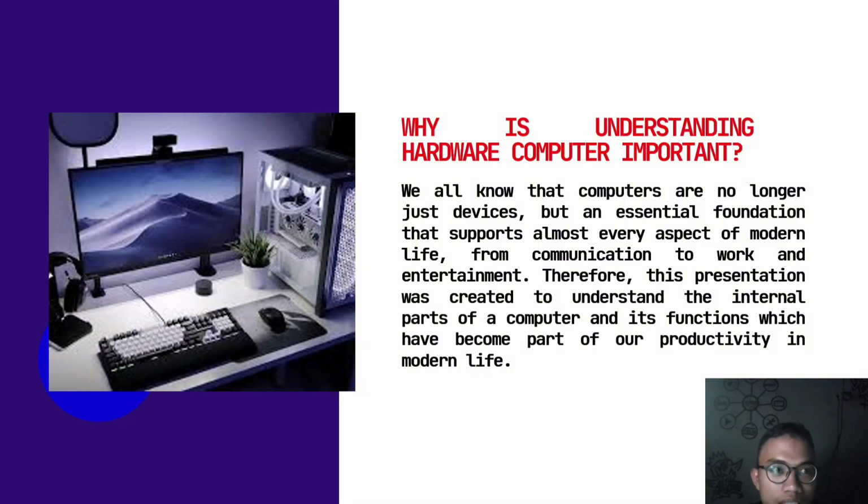Why is understanding computer hardware important? Well, we know that computers are no longer just devices, but an essential foundation that supports almost every aspect of modern life, from communication to work to entertainment. Therefore, this presentation was created to help you understand the internal parts of your computer and their functions, which have become part of your productivity in modern life.